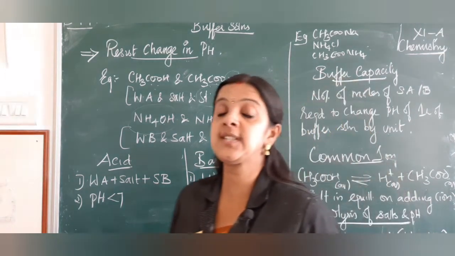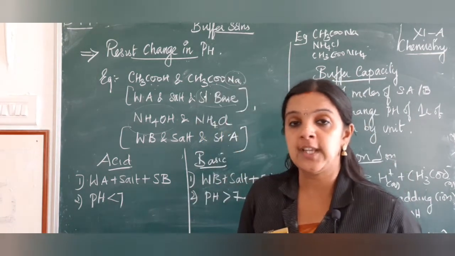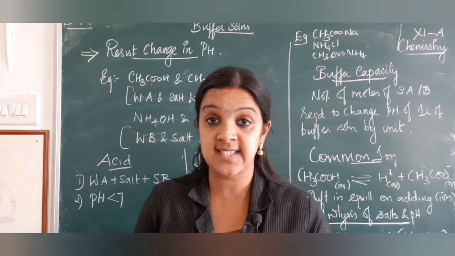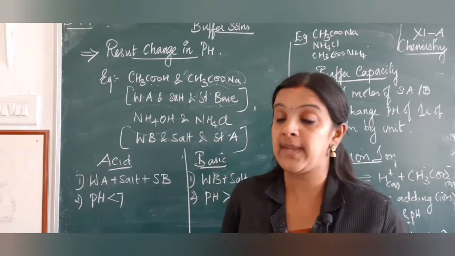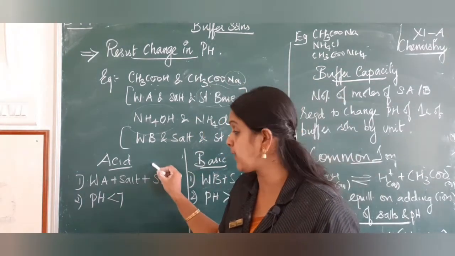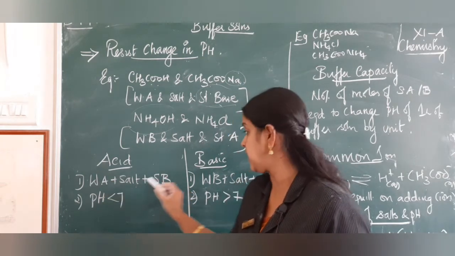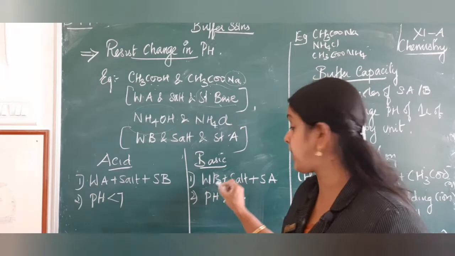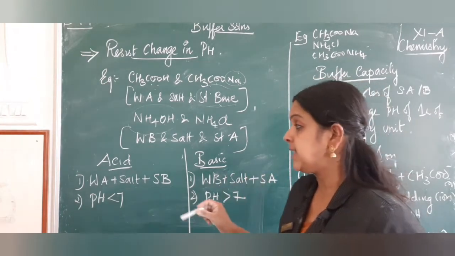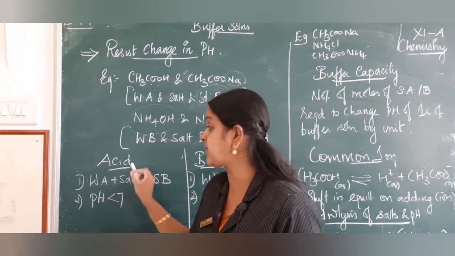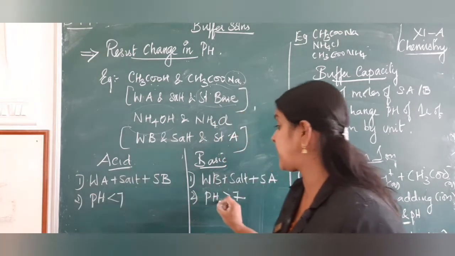So these mixtures are basically classified into two. If you want to make the solution an acidic buffer or a basic buffer: if it's an acidic buffer, you have a combination of weak acid, strong base and the salt. If it's a basic buffer, a weak base, a strong acid and the salt. So the pH value will be less than 7 for an acidic buffer,